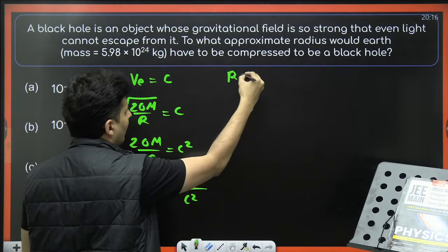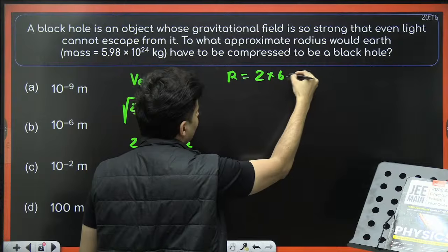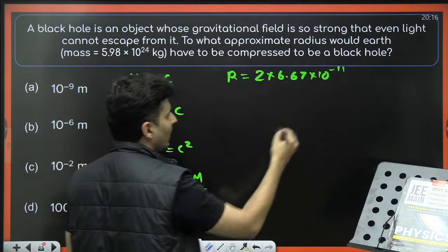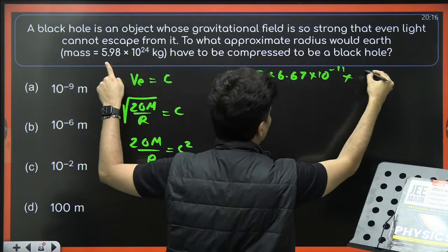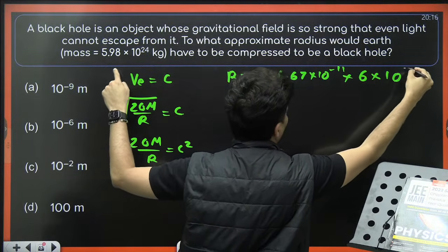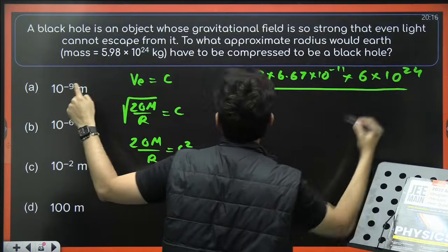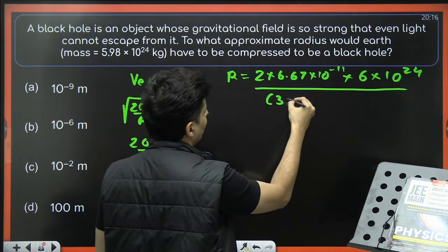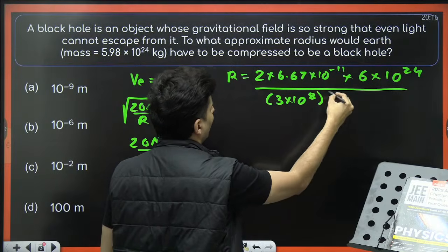So therefore R will be 2 into 6.67 into 10 to the power minus 11, you have mass, which is approximately 6 into 10 to the power 24, divided by c square. What is c square? 3 into 10 to the power 8 whole square.